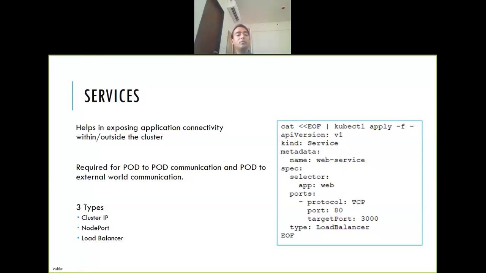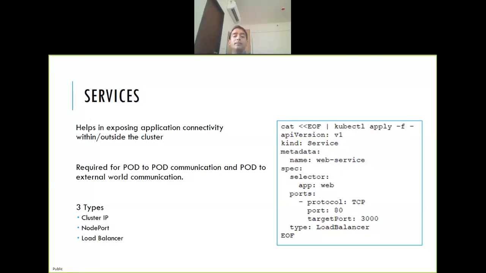Then you want to expose your application at a node port. Let's say I'm running a worker node with some IP. I want the application to be open on that worker node IP and port. Here, if you see, the type is LoadBalancer, which is the third type. If you mention NodePort, what will happen? Whatever the node is, say instance 1, if you do curl instance-1 colon 80, you will see this application output, you will see hello all. So that is the NodePort type.